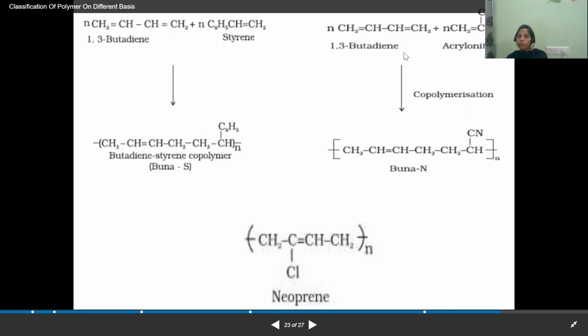Another example, Buna N rubber. In Buna N also it is similar. See here, we have 1,3-butadiene and here also we have 1,3-butadiene. But in the place of styrene, we have acrylonitrile. See here, in the place of C6H5, we have CN. That's it, but the remaining is all the same. That is the difference between Buna S rubber and Buna N rubber. Neoprene is not part of our syllabus, but this is the preparation of Buna S rubber and Buna N rubber.